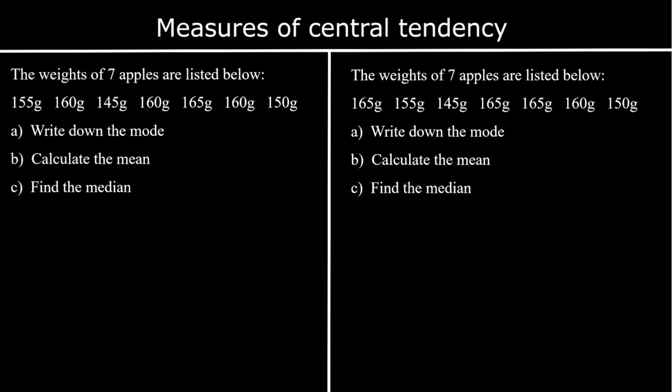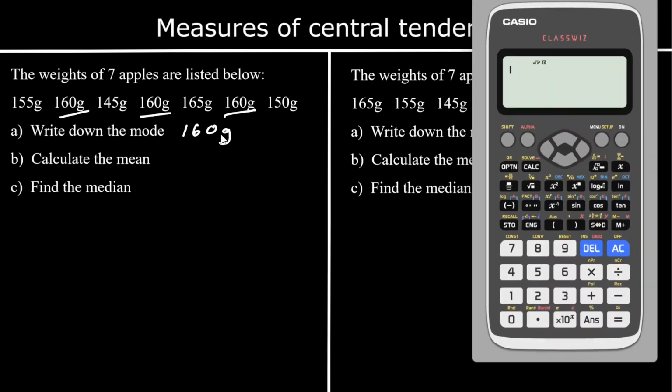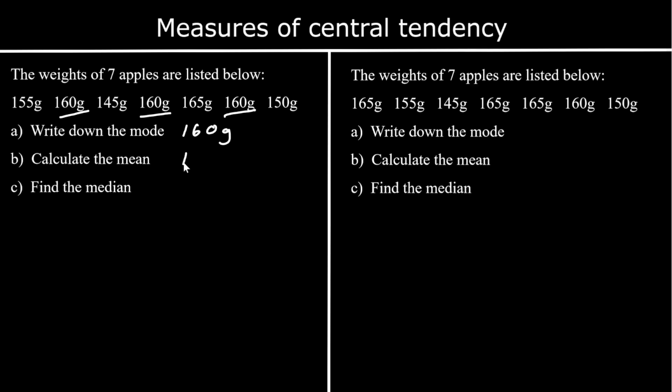Question: the weights of 7 apples are listed below. So the mode is the most common, and we've got 3 160s. So 160 grams is the mode. It's the most common. Part B, calculate the mean. To find the mean, we're going to add them all up and divide by how many. So we get 156.4.